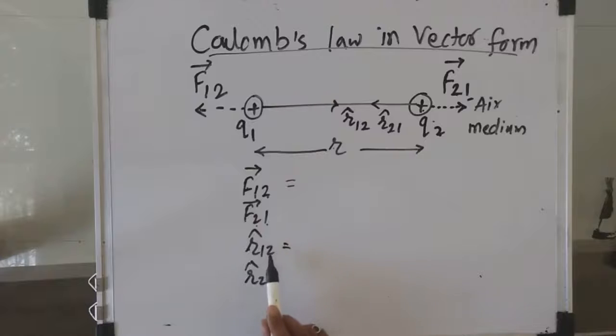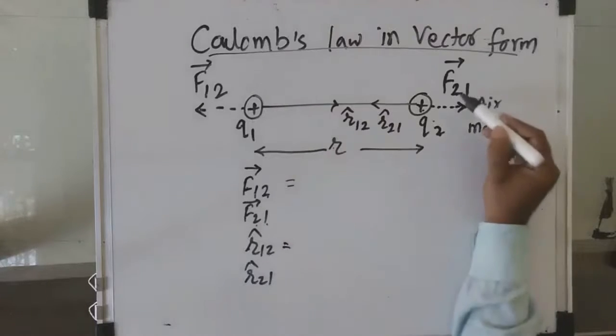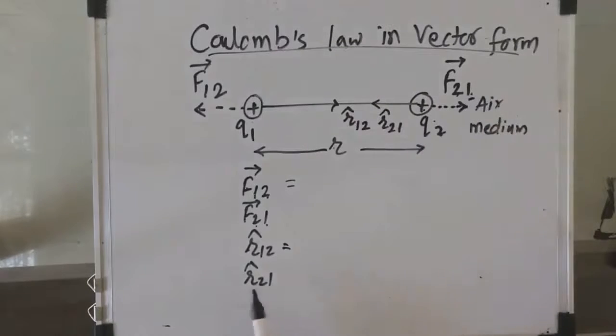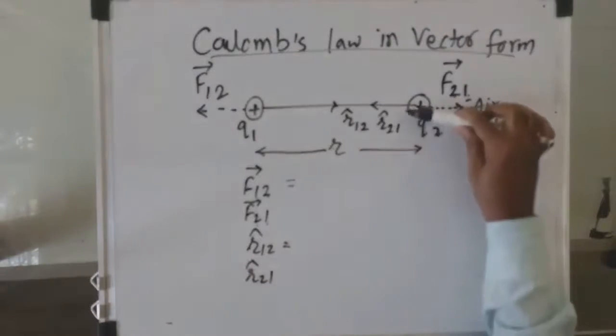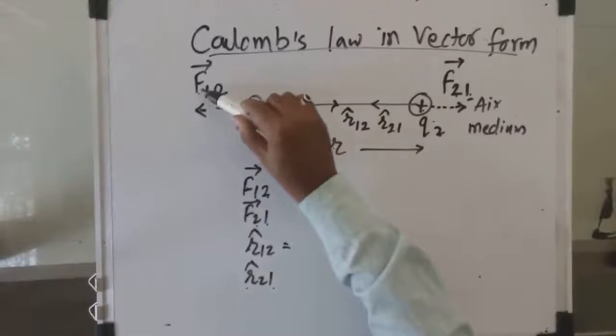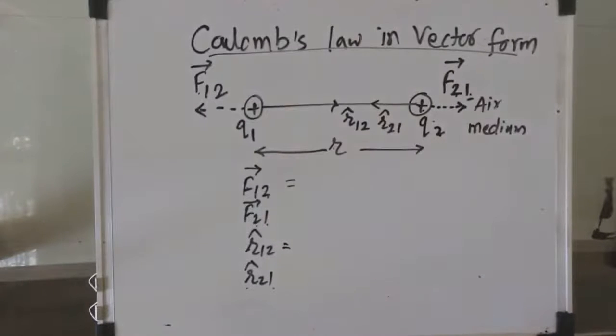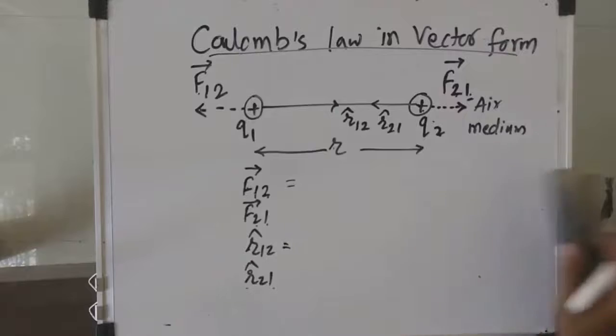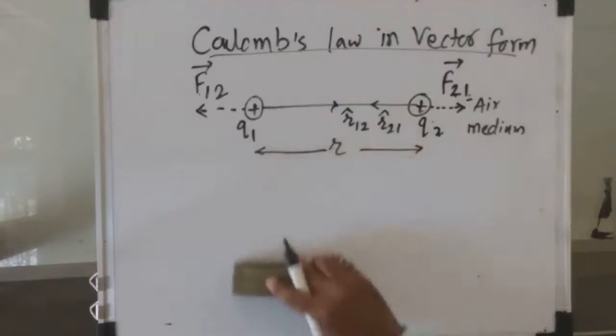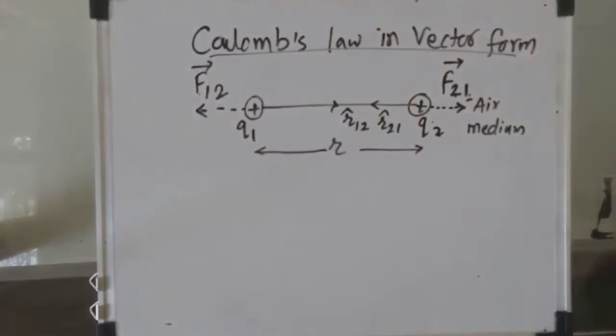R12 cap is the unit vector directed along which force? F21 bar. R21 cap is the unit vector directed along which force? F12 bar. So this is the prerequisite for Coulomb's law in vector form. So now we will write down the equation according to Coulomb's statement.